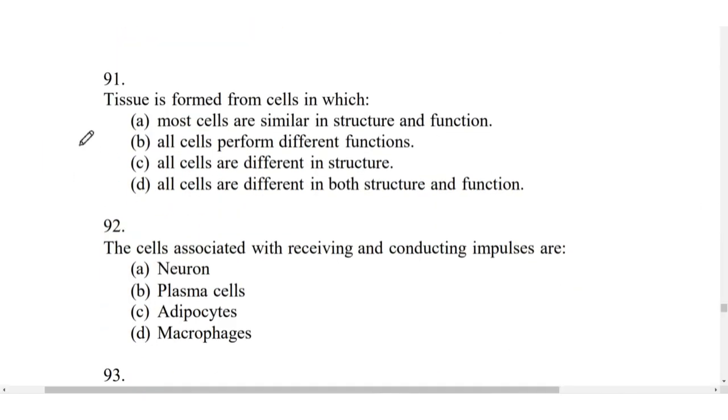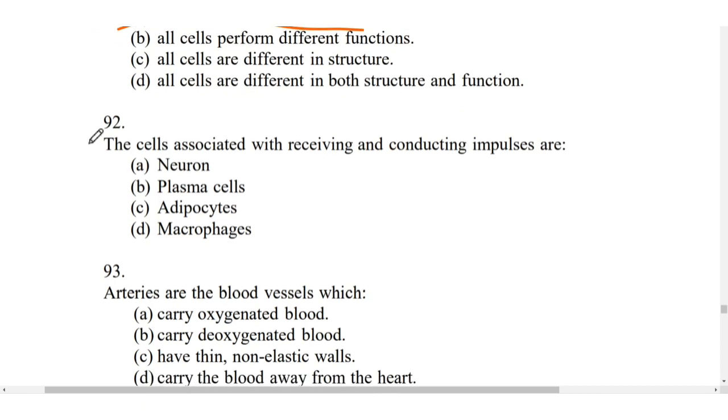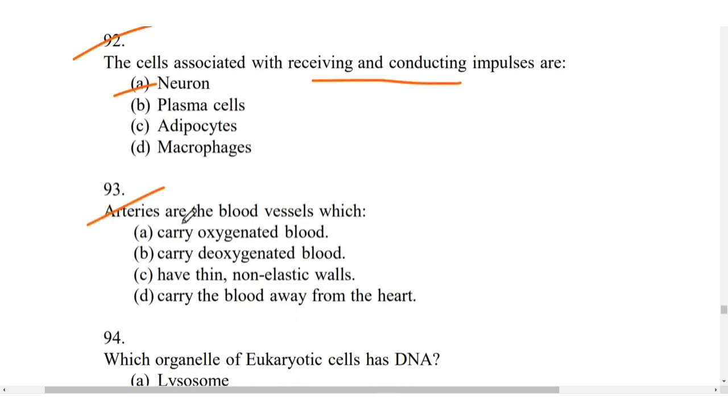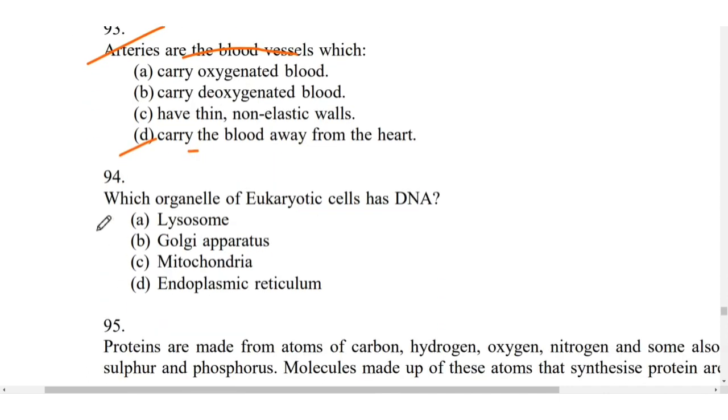Next, tissue is formed from cells in which most cells are similar in structure and function. The cells associated with receiving and conducting impulses are neurons. Arteries are the blood vessels which carry blood away from the heart. Which organelle of the eukaryotic cell has DNA? So it is C, Mitochondria.